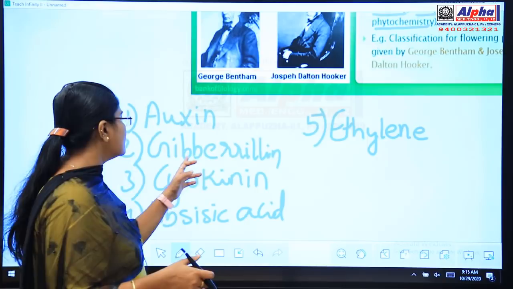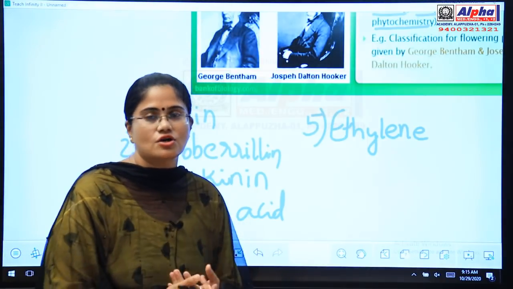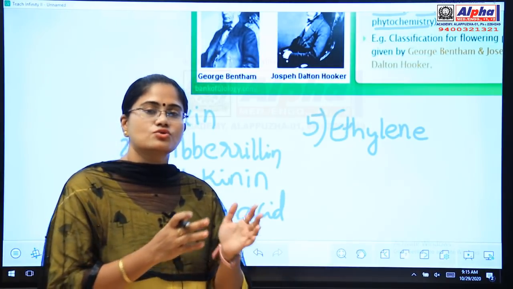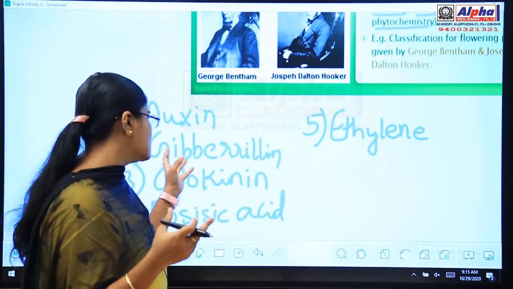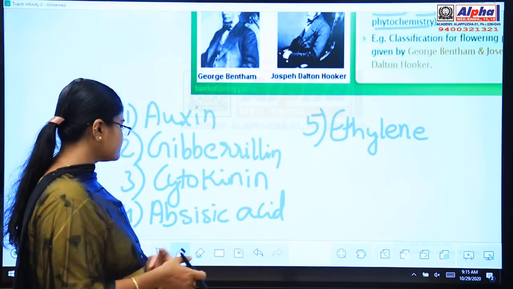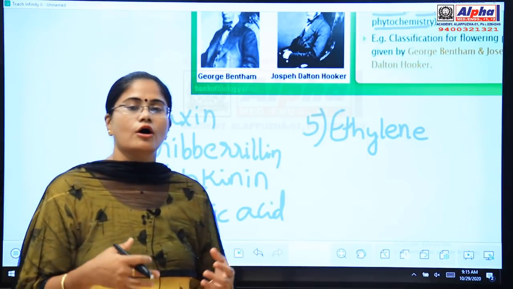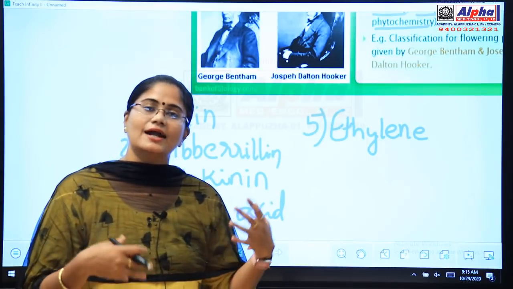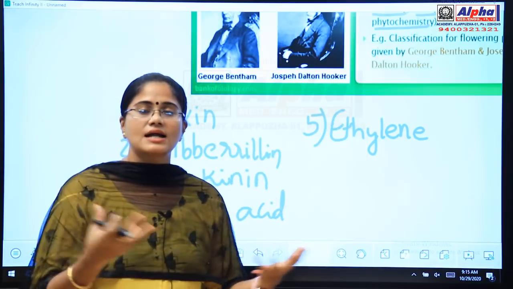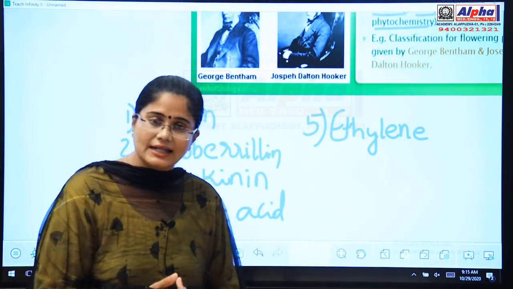Okay. And gibberellin is needed for the growth of branches of a plant. So, when a baby plant needs to get branches, the gibberellin hormone plays a crucial role. And then you have cytokinin. Cytokinin is needed for flower formation and fruit formation of a plant. So, when a plant starts to flower and fruit, it needs the help of the cytokinin hormone.